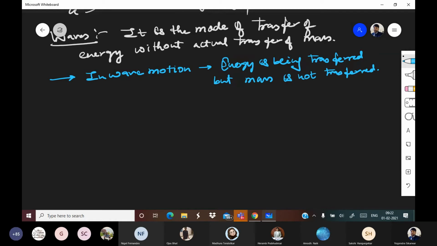What is wave motion? Mode of transfer of energy. What is special about this mode of transfer of energy? That only energy is being propagated or transferred. Medium is not being transferred.